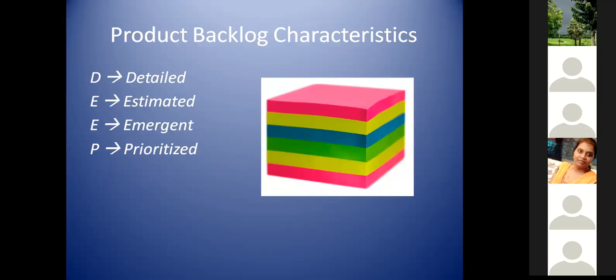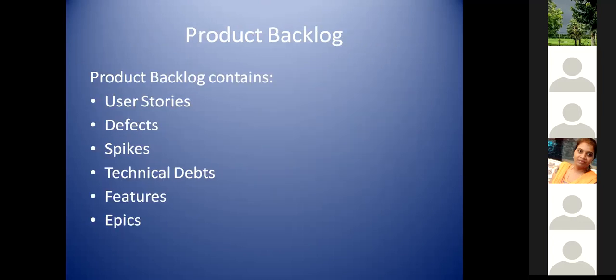Now the next thing is the product backlog has some kind of characteristics. Okay, I have a question before proceeding with this. Yeah, Narinder. Can you go to the previous slide? Mm-hmm. So just like a product backlog contains these items, let's say